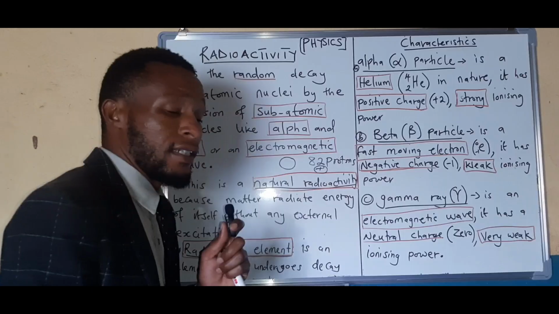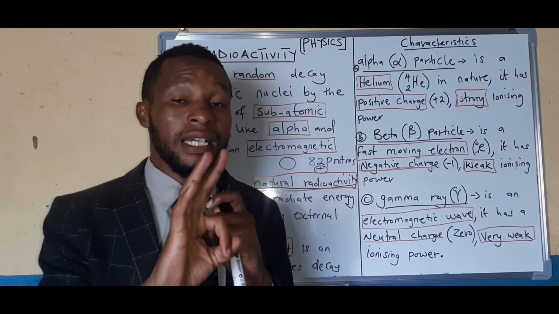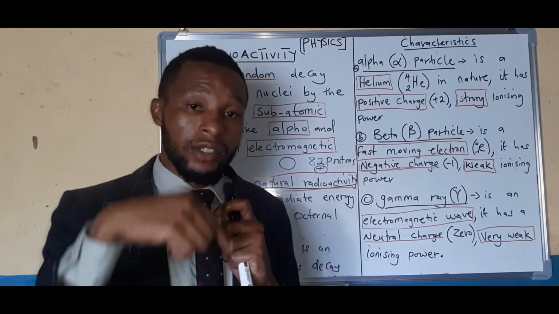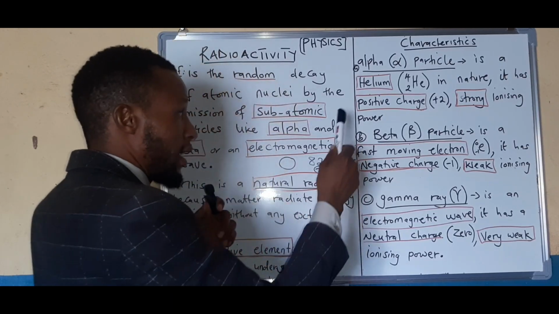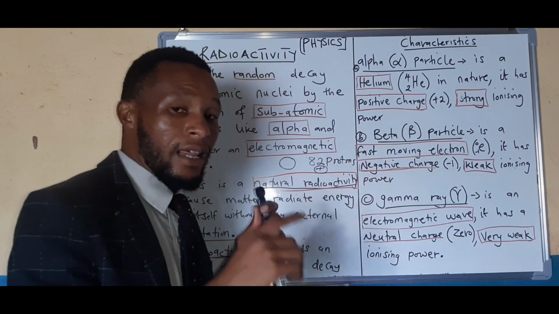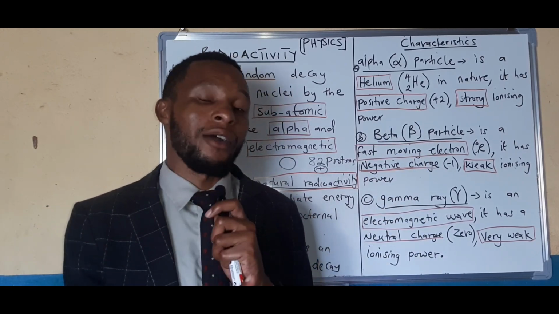In our lesson today, we'll look at three characteristics. Of course, there are a lot, so we'll look at those other characteristics in the next lesson. In today's lesson, we'll look at three. That is their nature, the charge, and the ionizing power.